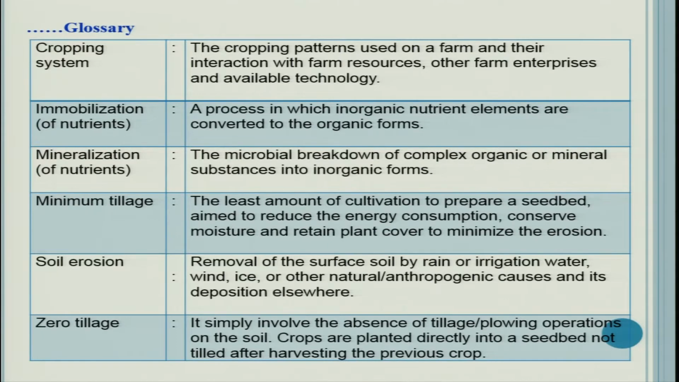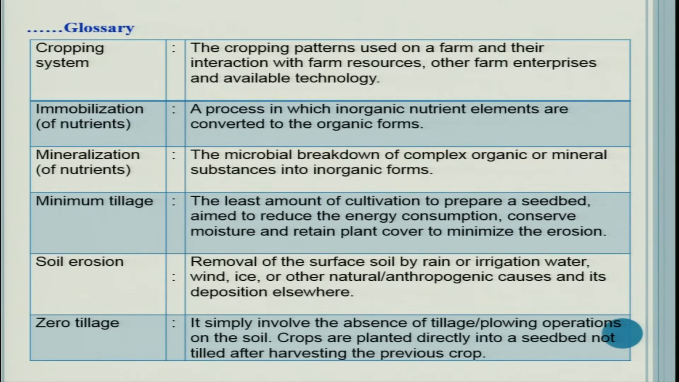Immobilization of nutrient, particularly with respect to nitrogen, is a process in which inorganic nutrient elements are converted to organic forms and they become unavailable to the plants. This is known as immobilization. Then mineralization, it is the opposite of immobilization, the microbial breakdown of complex organic or mineral substances into inorganic forms, and these inorganic forms are available for the plant uptake.